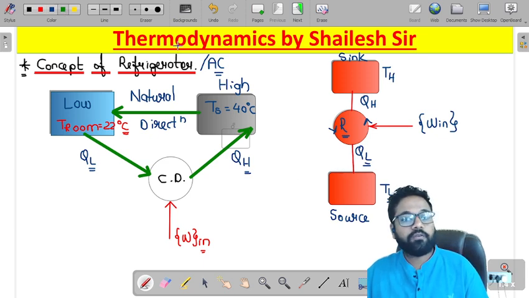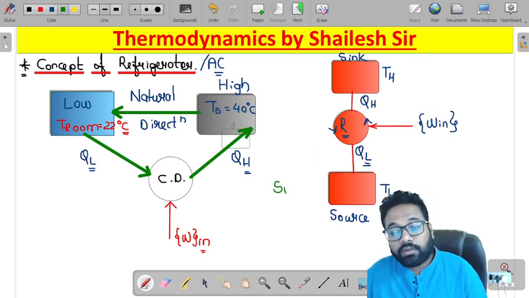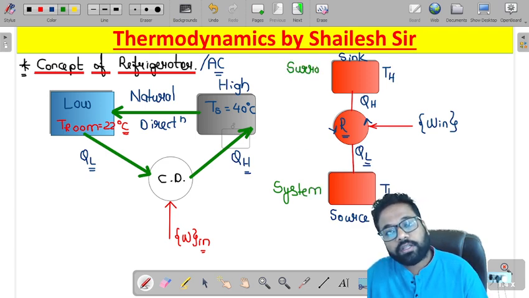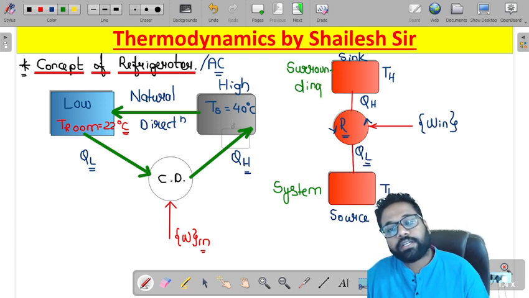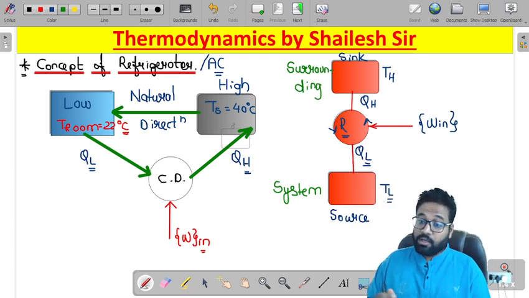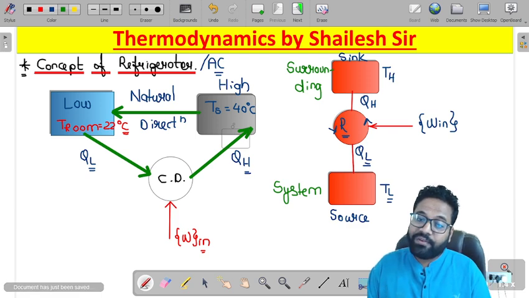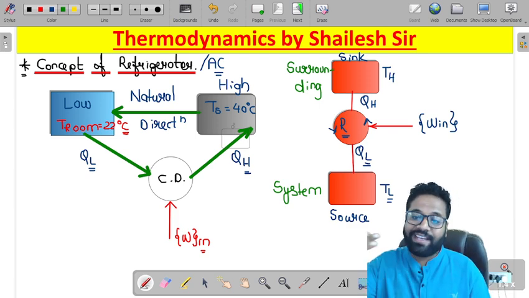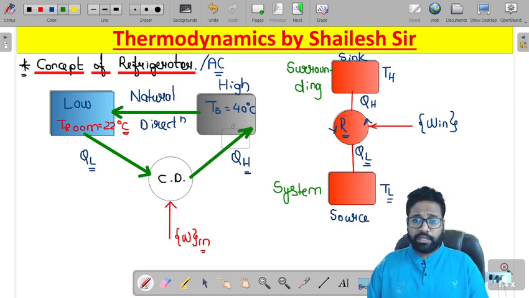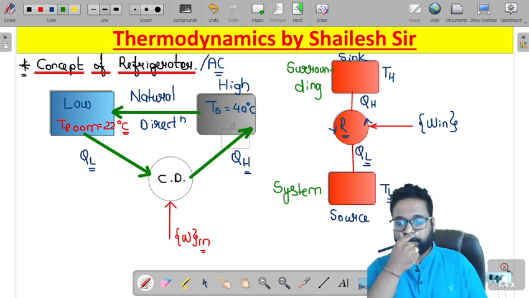And just for your information, bachcha log, our source is the system, and our sink is the surrounding. So what is our area of interest? See, these are work consuming devices, so we cannot define the efficiency for them. For work consuming devices, we have to define coefficient of performance or energy performance ratio.